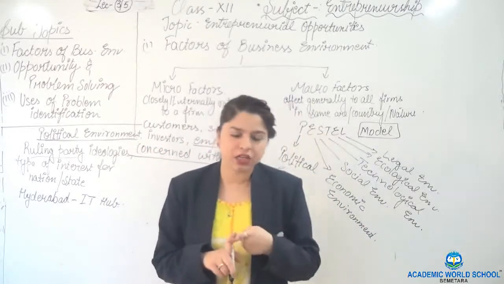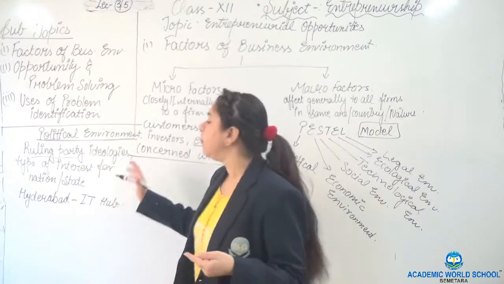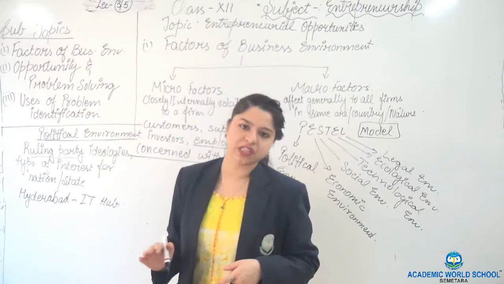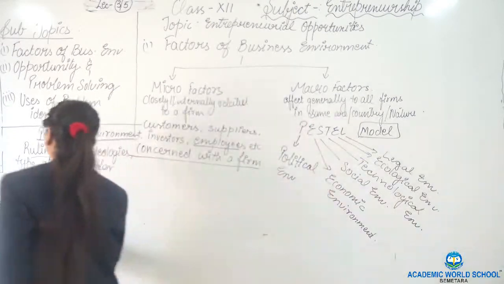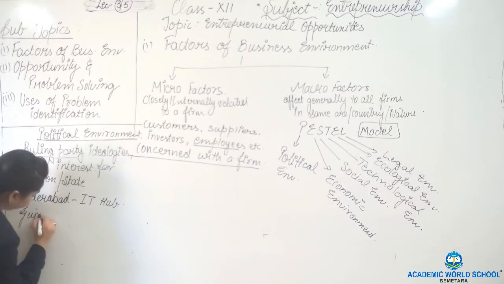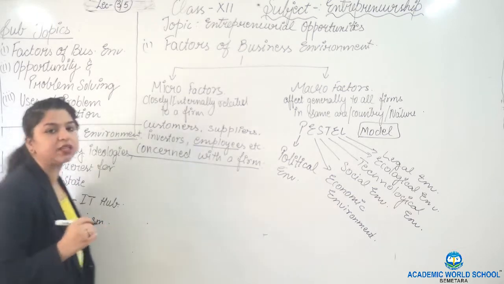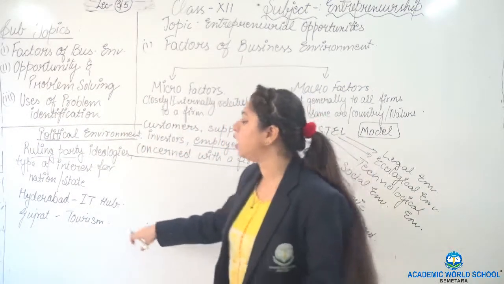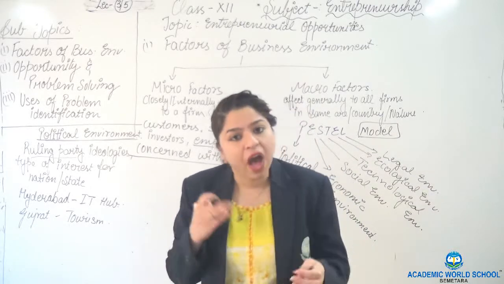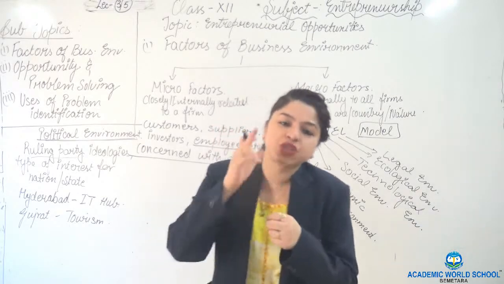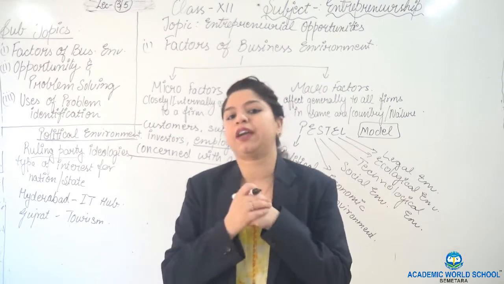So there were no legal restrictions, nothing economically involved, but the government was interested in something, so government has brought interest in that sense, right? Same when we talk about Gujarat. Gujarat's tourism is promoted a lot. Nowadays Gujarat tourism is promoted a lot. If you see, for 5 years Gujarat has been promoting tourism. So why is it promoting tourism? Because Gujarat's state government wants to promote its tourism and attract tourists over there.